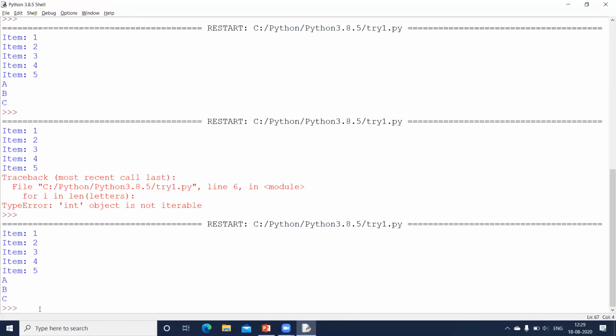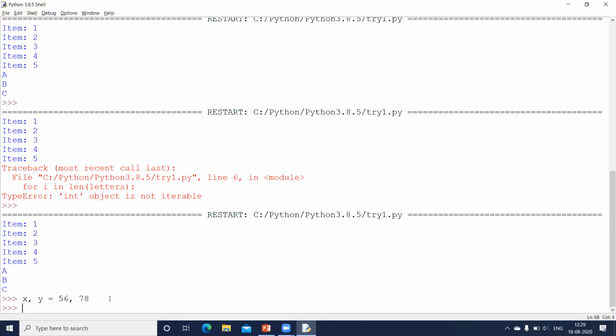Here, especially in case of your assignment operators, can I assign multiple variables on the same line? Let us say I have variables x comma y, and to x I want to assign 56, and to y I want to assign 78. Whether this is possible. I press enter.